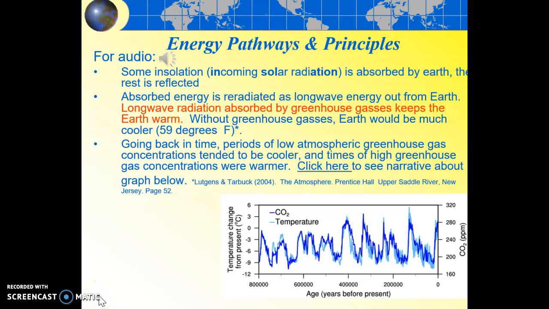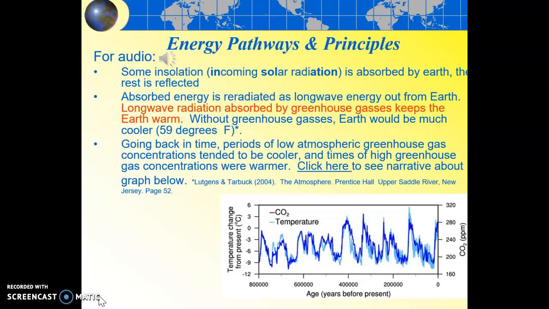Looking at solar insolation and what happens with it, this brings us to a really kind of amazing slide. On one hand, we just review the first point, that incoming solar radiation is absorbed by the Earth. Some is, and the rest is reflected. And we looked at the numbers already, about 31% and 69%, respectively.